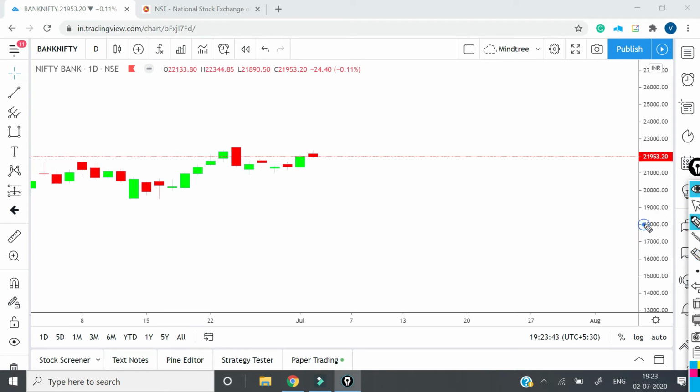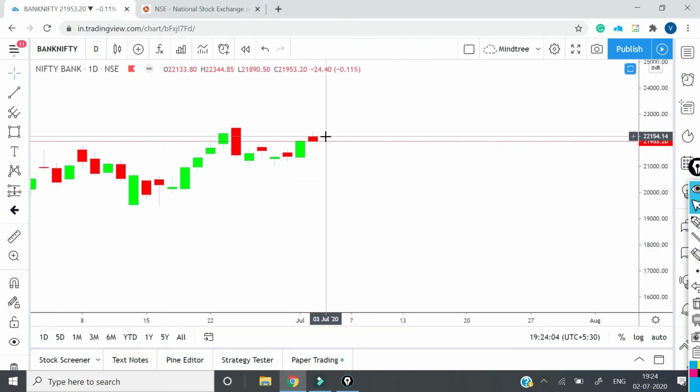And if you note one thing over here, I'm just showing you, Nifty had actually breached this level, right? So it has gone past this previous level, but Bank Nifty couldn't breach this level. So it shows us that there is a weakness in Bank Nifty compared to Nifty. And the candlestick which has got formed is again what you call a reversal pattern, which is called a shooting star pattern.